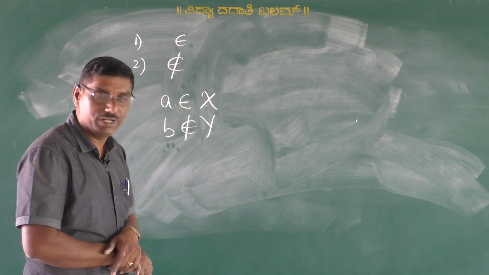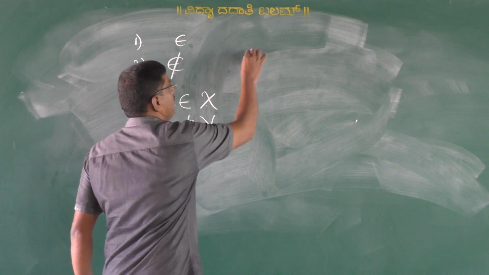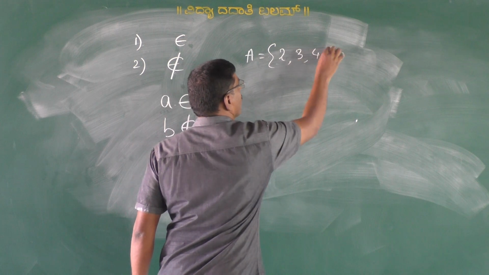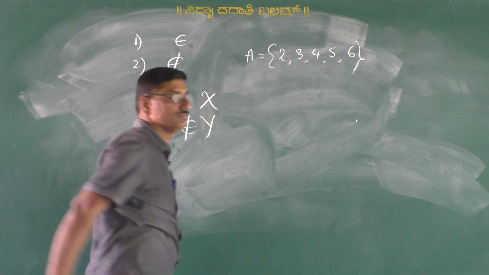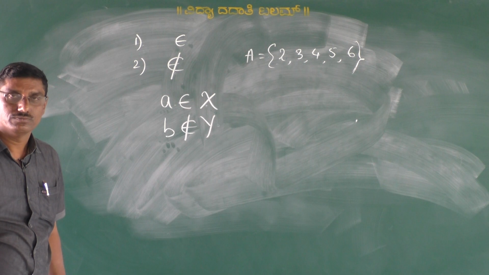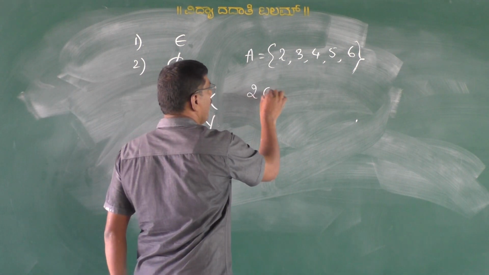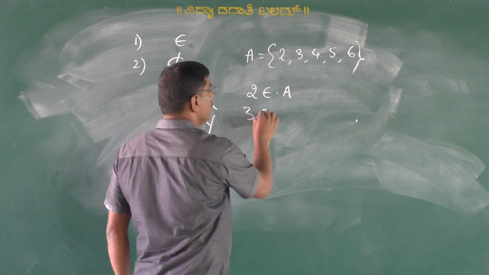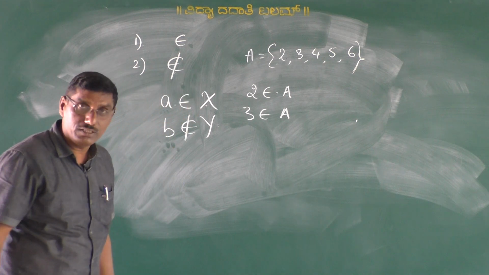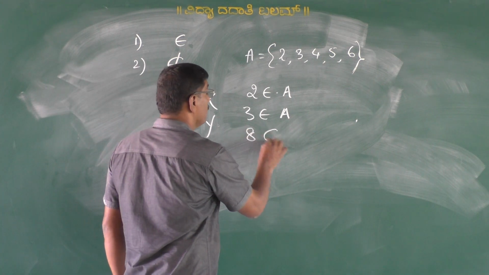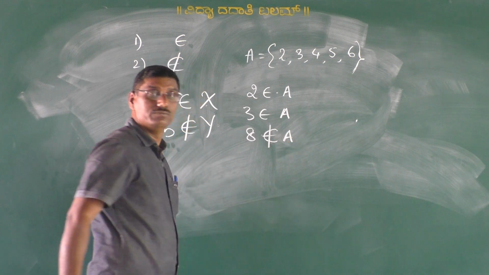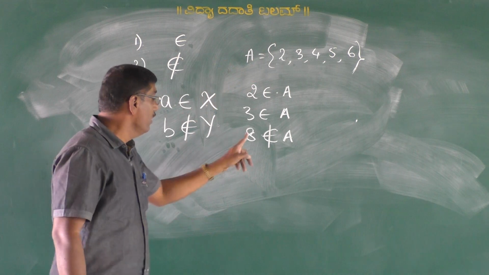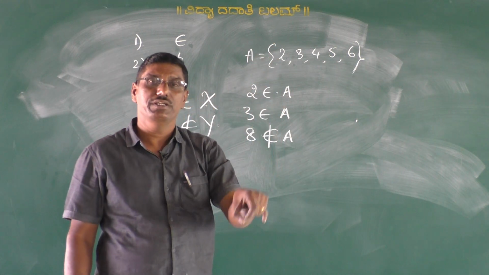For example, my dear students, consider a set. Set A is equal to the set of all 2, 3, 4, 5, 6. Now we can write 2 belongs to set A, 3 belongs to set A, but 8 does not belong to set A, since 2 and 3 are the elements of set A, but 8 is not an element of set A.